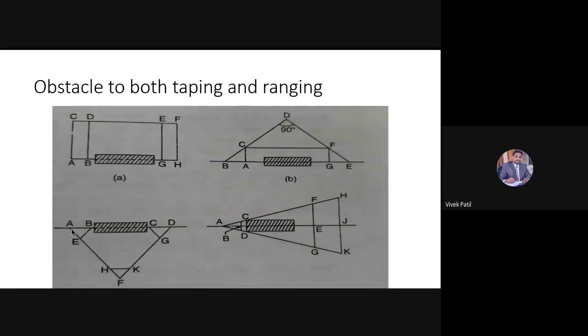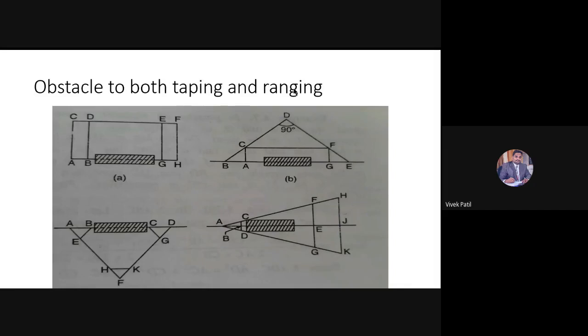Okay. So why is AD equal to AF? Because this triangle AFD is an equilateral triangle, because angle A, angle F, angle D are all 60 degrees. When all angles of a triangle are equal, that triangle is equilateral. So the distance AD is nothing but distance AF. Now we know that CD is in the line of AB, meaning we have extended the line, that is overcome the ranging. To overcome the taping, we measured the distance AF and the same distance will be my distance AD. So we have overcome both taping as well as ranging.